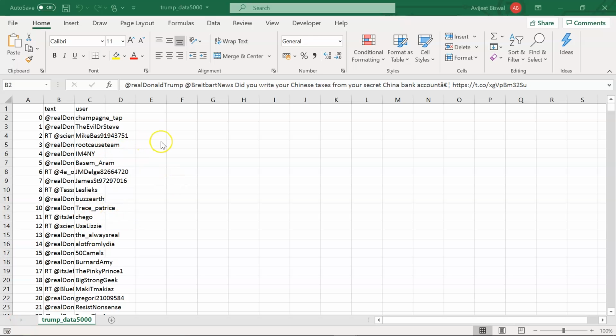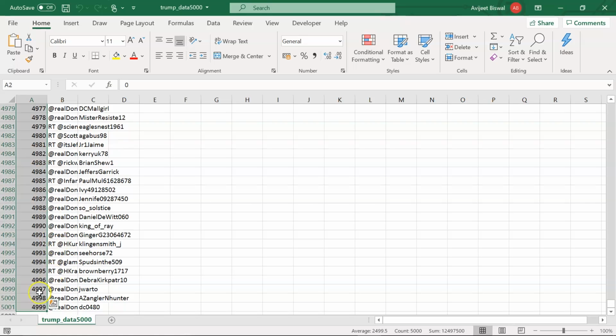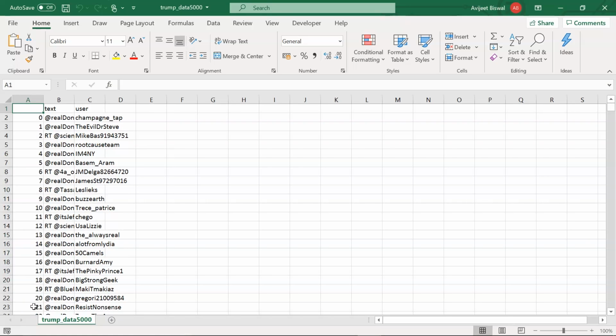So here is my data set for Donald Trump. On the top you can see Trump underscore data 5000, which means there are 5000 tweets here. The first column has the number of tweets. It starts from 0 and goes all the way to 4999. The next column is the text column, which has the content of the tweet. You can see they have tagged @realDonaldTrump. There are links as well. There are special characters like emoticons. And the third column is the user, which means it's the username who put that tweet.